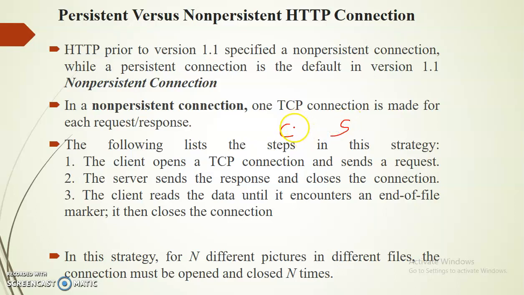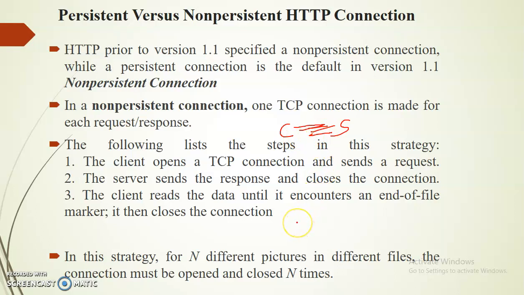In that case, the client wants multiple communications, right? Then for each request, the client has to make a connection with the server. If next time the client again wants to send some data, then again we will have a connection. After that it will be closed.